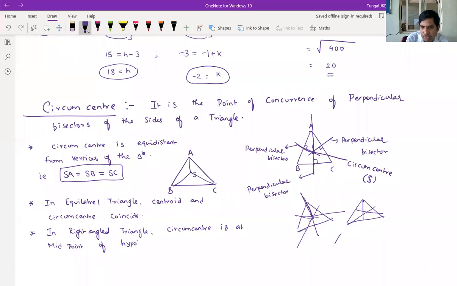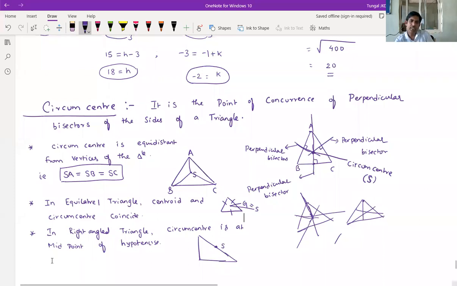So in case of a right angled triangle, the circumcenter will be here only. In case of an equilateral triangle, all sides are equal, so this is G, this is S, both are the same only. So in an equilateral triangle, centroid and circumcenter coincide. In a right angled triangle, circumcenter is at the midpoint of the hypotenuse. All of you understood?